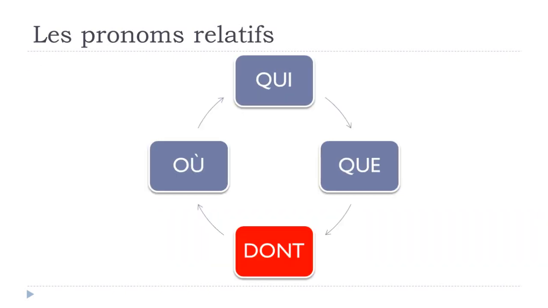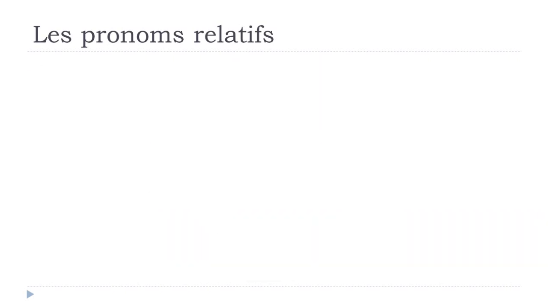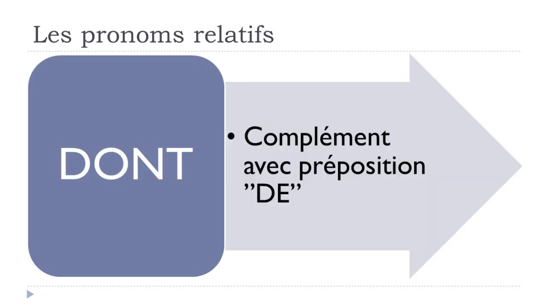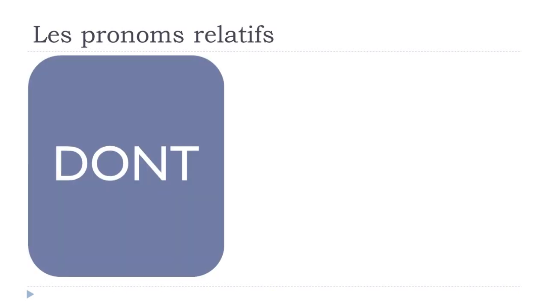Now let's have a look at dont, okay? And the important thing with dont is that you will use this dont instead of a complément avec préposition de. All right, so the important thing here is that it should be un complément, so something that will complete the sentence, coming after the verb, all right? And then it should be introduced with this préposition de here, all right? So let's have a look.